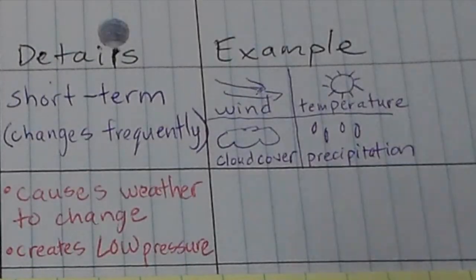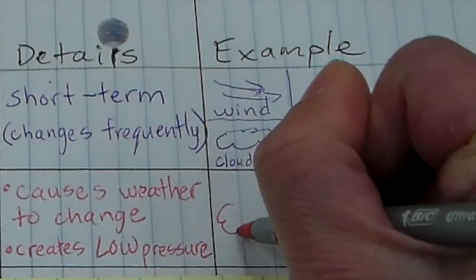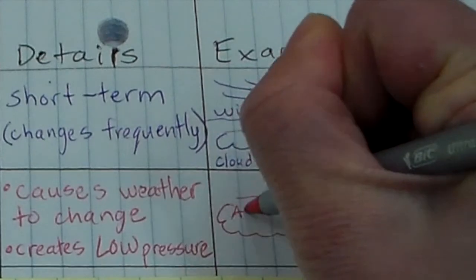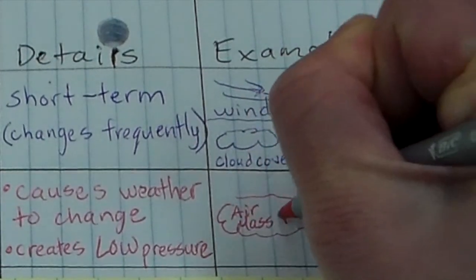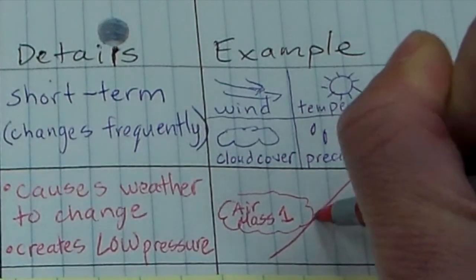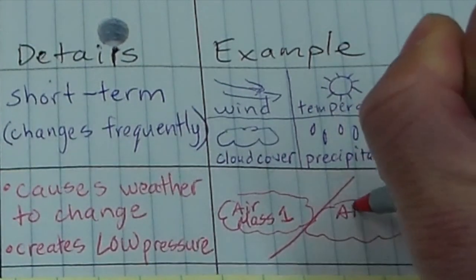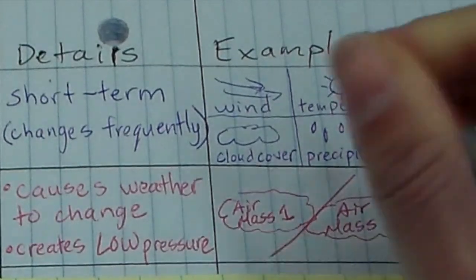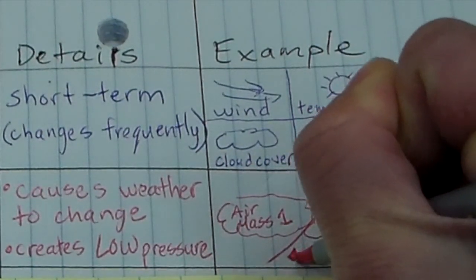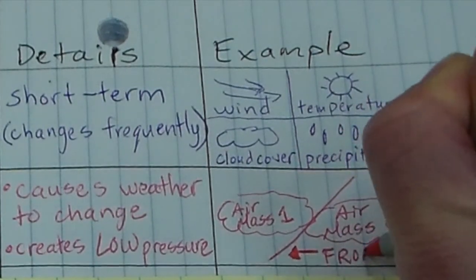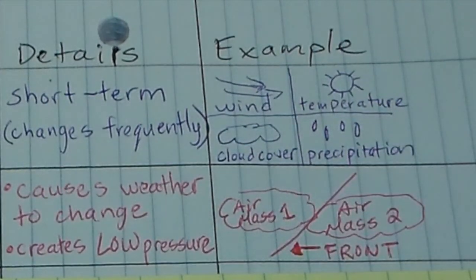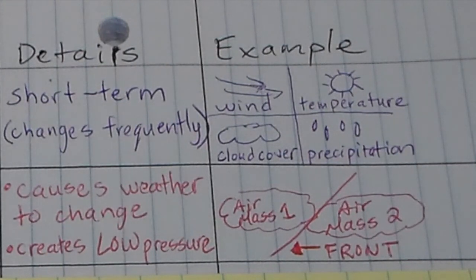So for my picture, I'm going to draw what a front is, right? So you have, I'm going to represent them here as clouds, air mass number 1, and it's going to meet another air mass number 2. And the place that they meet, this line that I've drawn, is a front. So a front is a boundary that's created when two air masses meet or collide, right? So air mass number 1, air mass number 2, where they come together, that is going to cause the weather to change, and this is going to create a low pressure area.